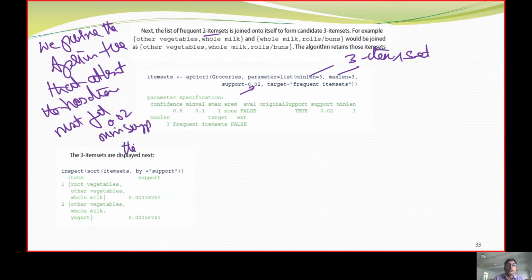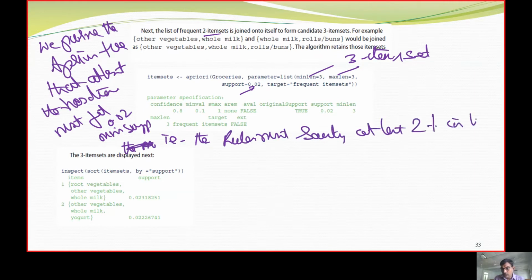That is, the rules must satisfy at least 2% in the 9,835 instances. So that is what we are going to call.